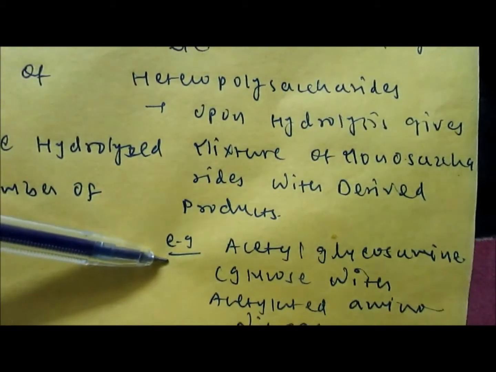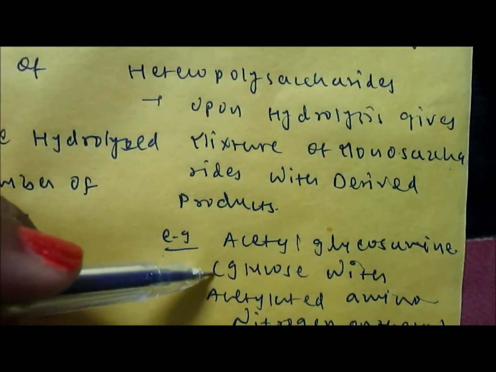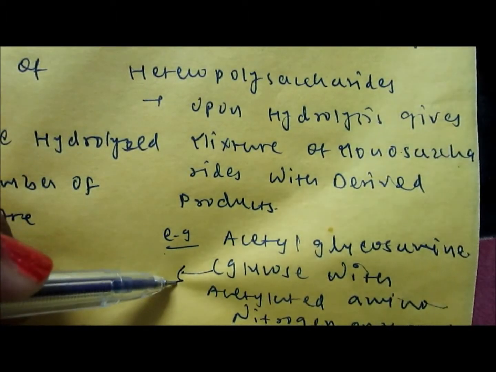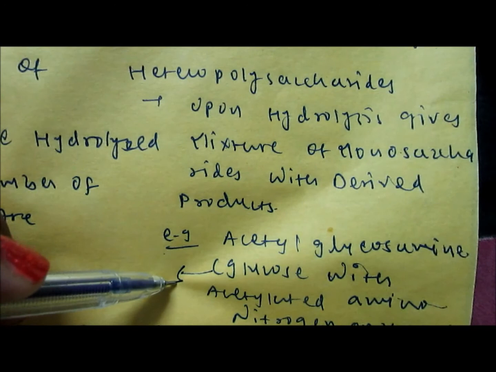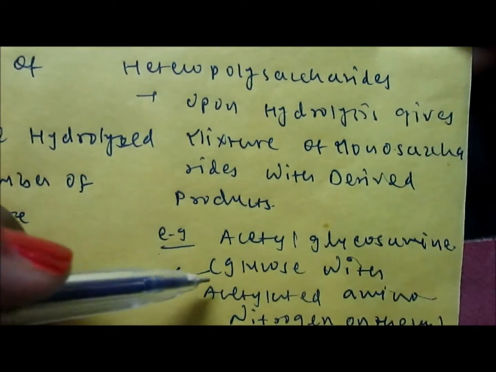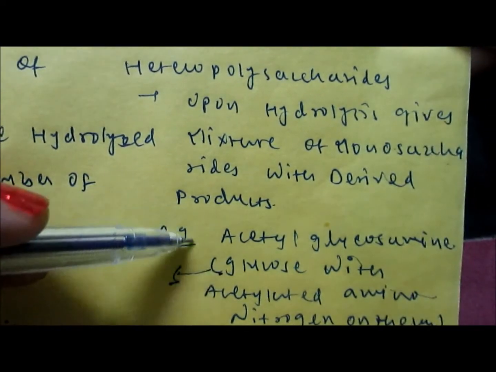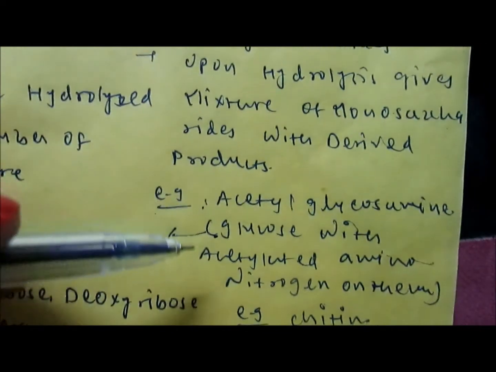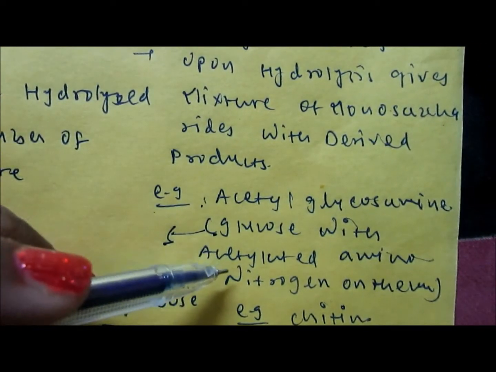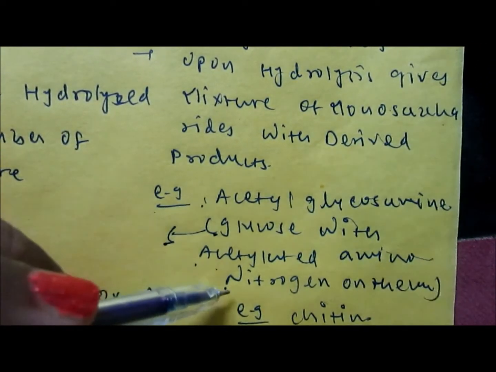So what are these derived products? Basically, if a glucose molecule is taken as the monosaccharide, then this glucose molecule contains an acetylated nitrogen atom on it.